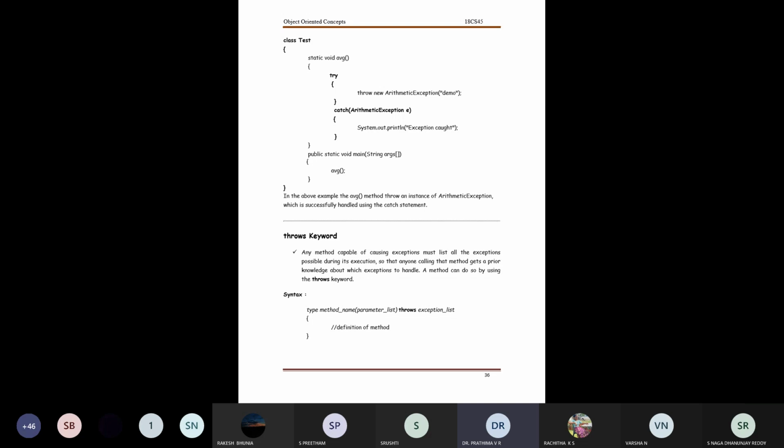I'm only making a call to the AVG. What is going to be the output? Am I getting demo or am I getting exception caught? Or am I getting a compilation time error? Quickly identify what may be the possible output for this program.